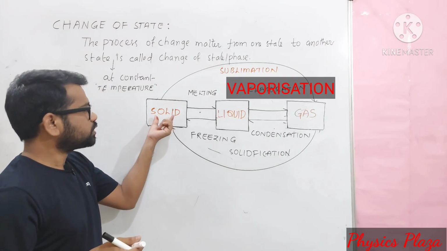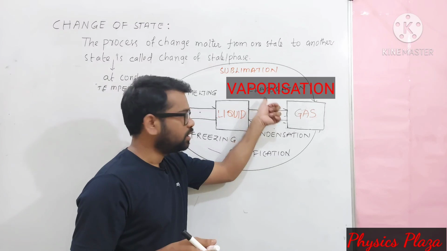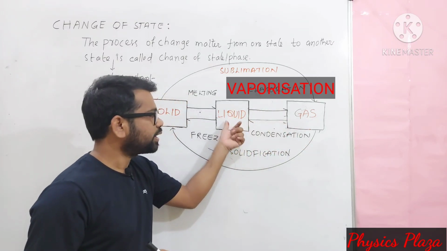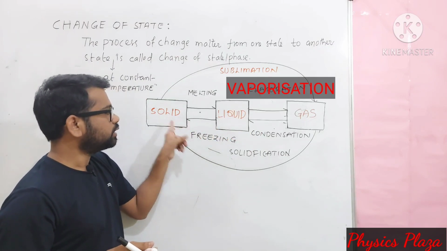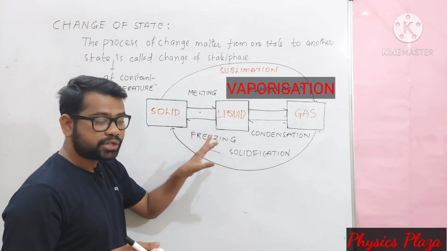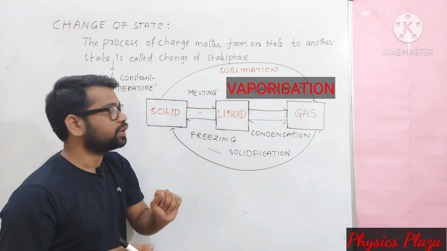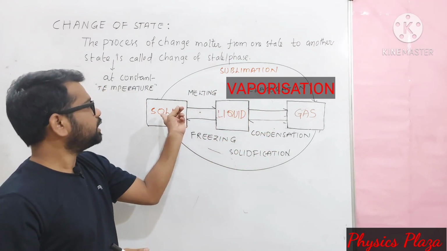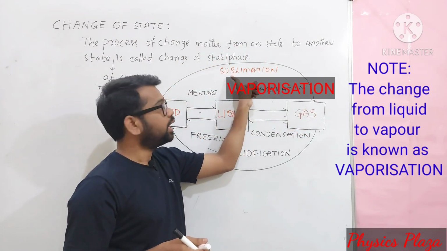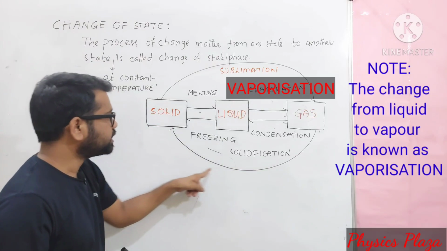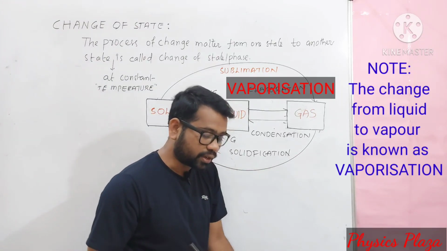The change from solid state to liquid state is called melting. Whereas gaseous state to liquid state we call condensation. Whereas change of liquid into solid is called freezing. But don't forget, all of these are happening at a constant temperature only. Whereas the direct change from solid to gaseous state we call sublimation, and the reverse process of sublimation we call solidification. It's very important.